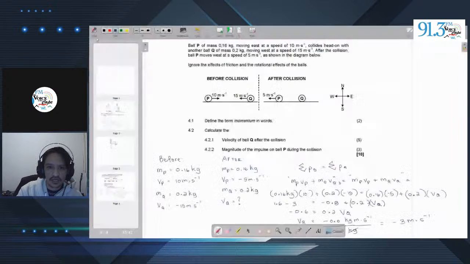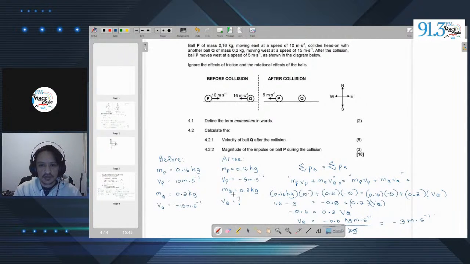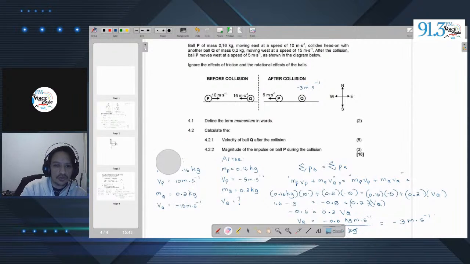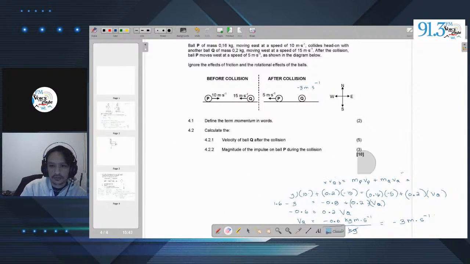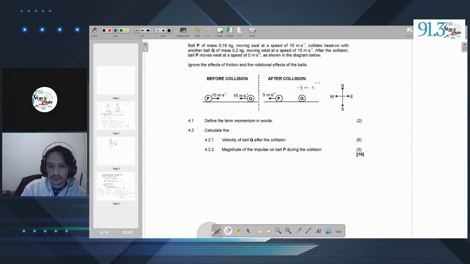So let us go ahead and take a look at the calculation. Let me just clear this off. We know this is negative 3, I'll write this over here on the ball. This is negative 3 meters per second. So let us just clear this all off, and we can look at the magnitude of the impulse.